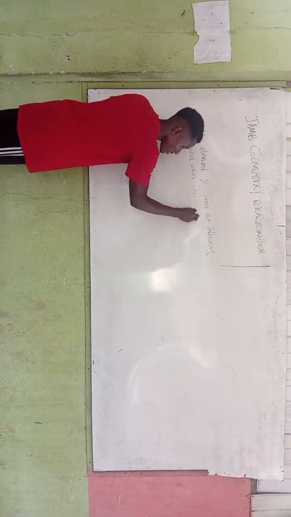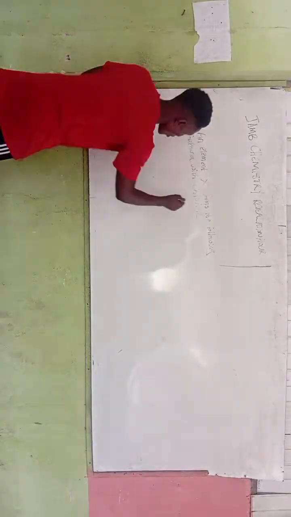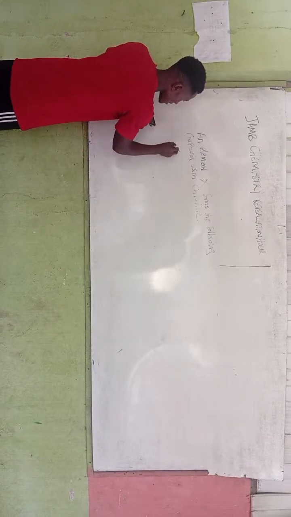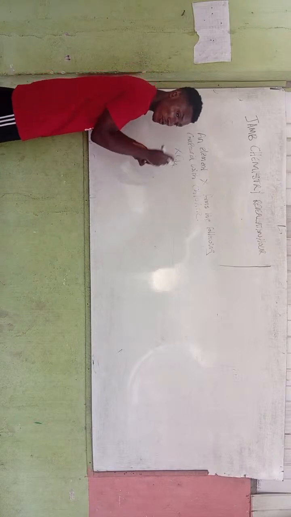A particular element known as X forms the following compound with chlorine. So let me give you the compound. The first compound is XCl4. That is the compound that it forms with chlorine.